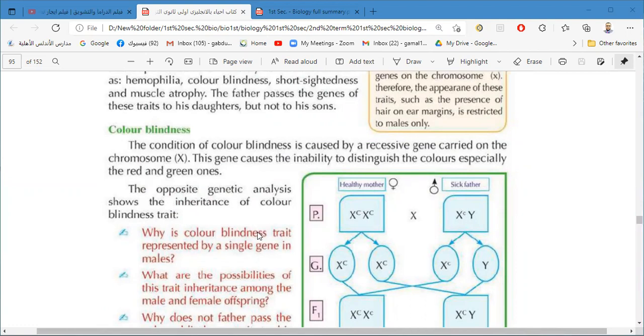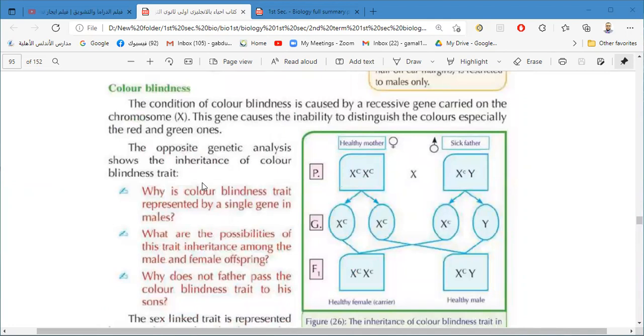X or Y. For example, the color blindness, why is it a sex linked trait? Because the trait is carried on the X chromosome. The gene of this trait, although the characteristic or the trait is a somatic trait, a trait in the body, not a sex trait, but its gene is carried on the sex chromosome X.